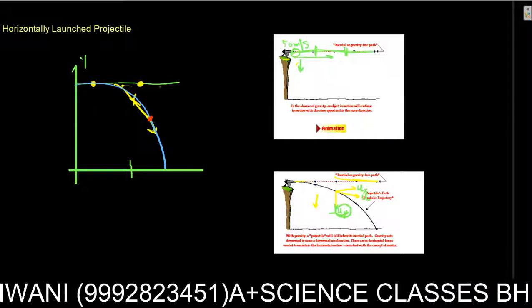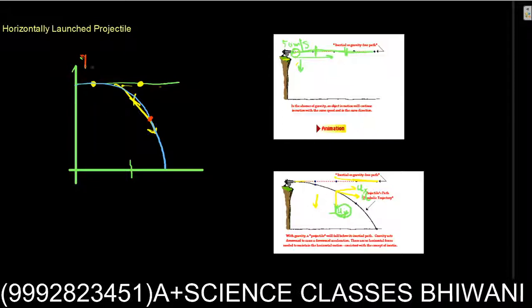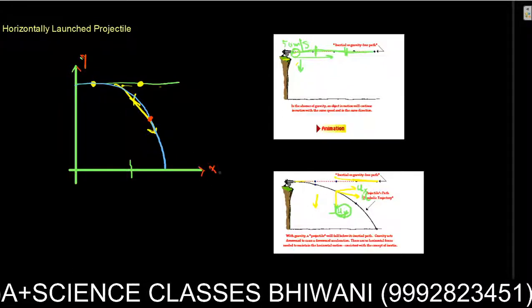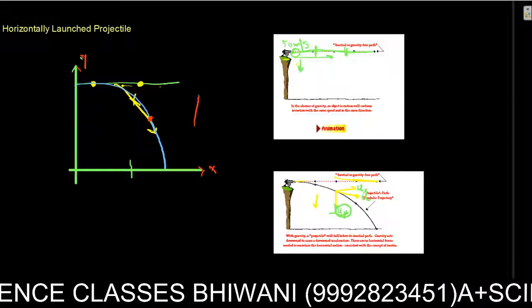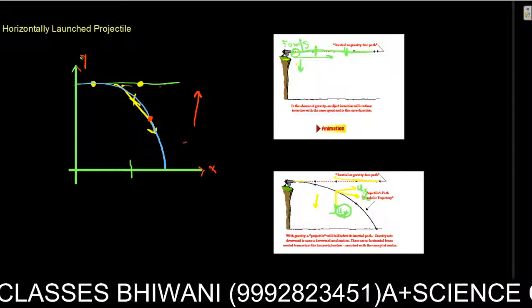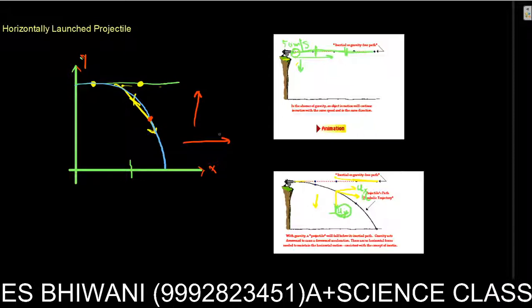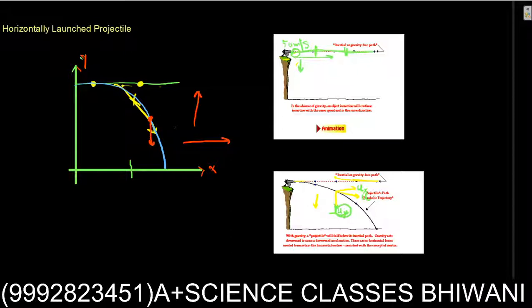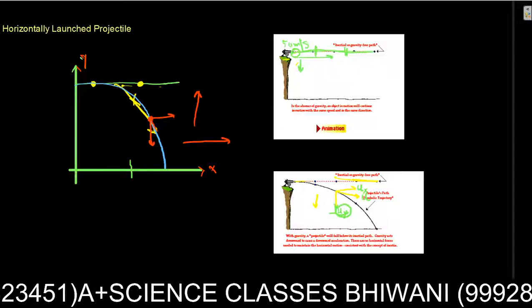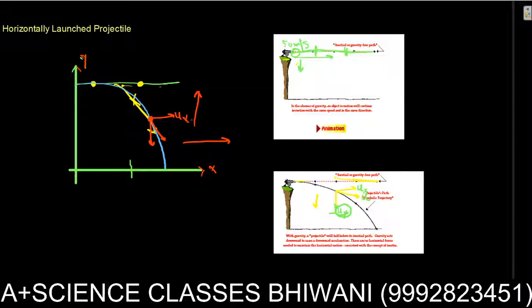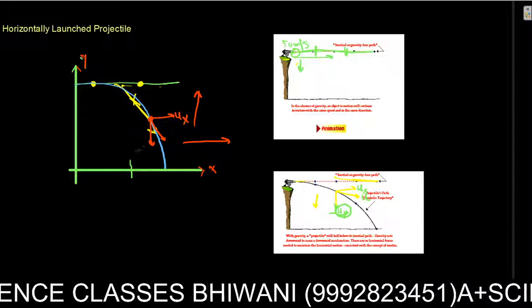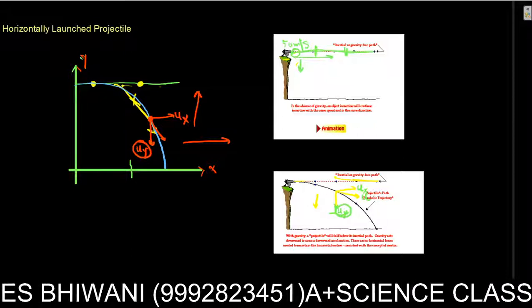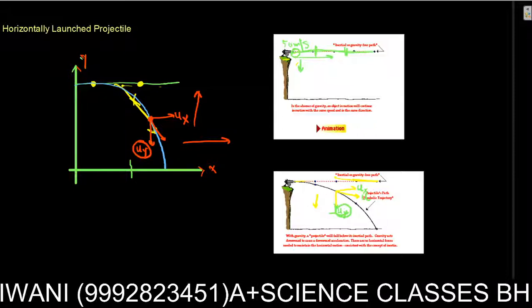Imagine it's here and it's positive y-axis and this is positive x-axis. We always take things that go upward in a positive manner, right positive, left negative, downward negative. So our vertical velocity is acting downward and horizontal velocity is acting in right direction, so it's gonna be positive, while this value is going to be negative because it's acting downward.